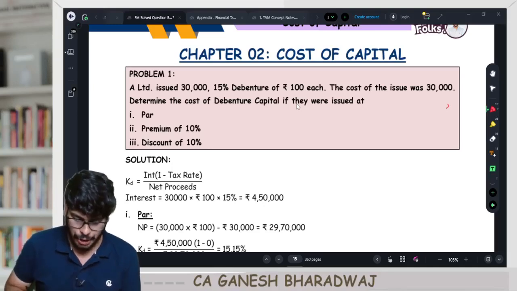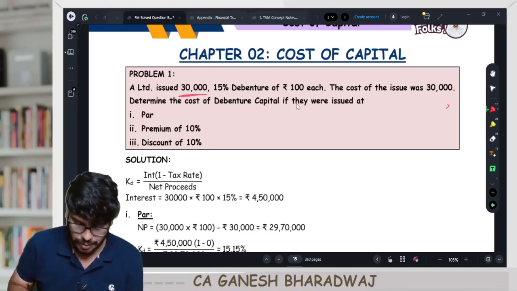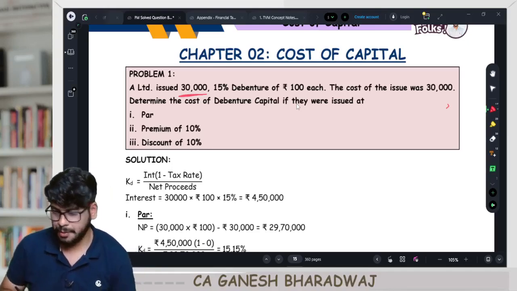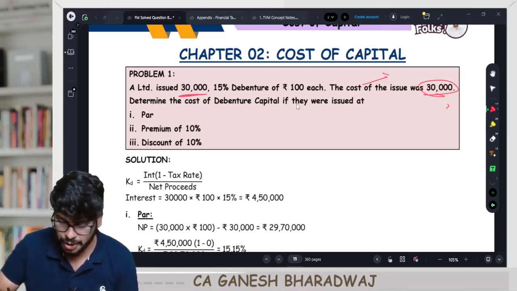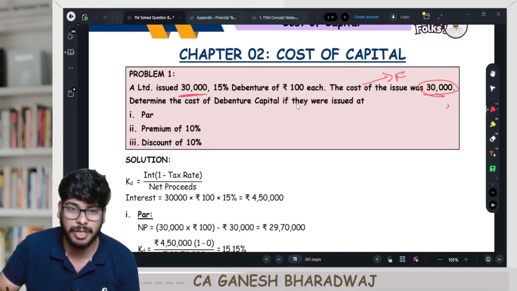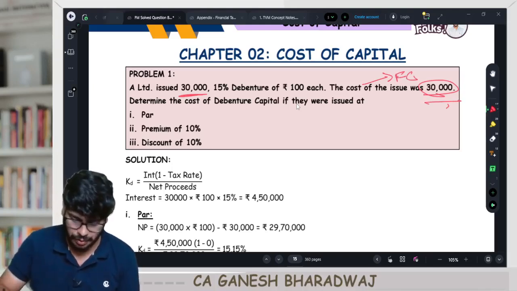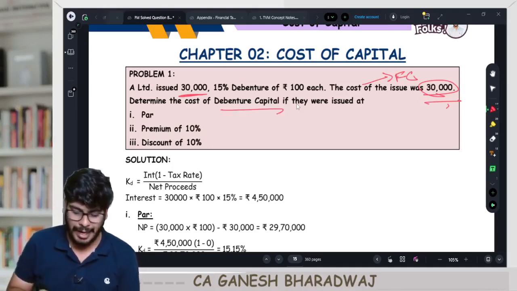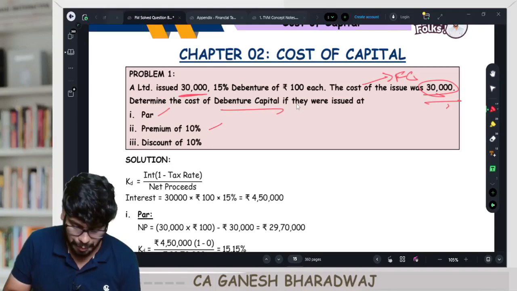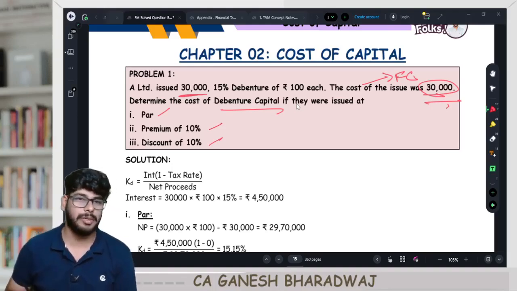A Limited issued 30,000 15% debentures of rupees 100 each. The cost of the issue was 30,000. Cost of issue means what? It is going to be flotation cost. Determine the cost of debenture capital if they were issued at scenario 1 par, scenario 2 premium, and scenario 3 a discount. Clear with this?